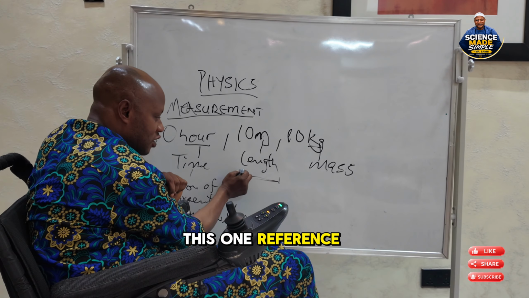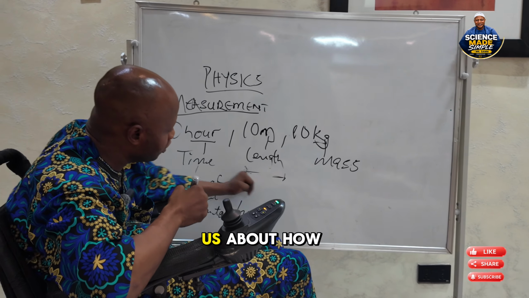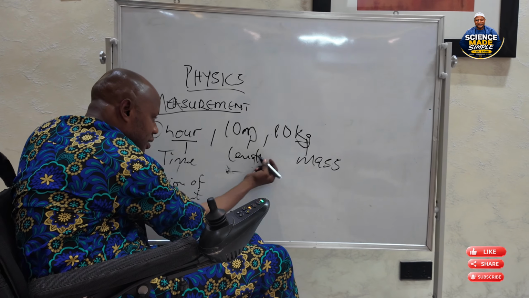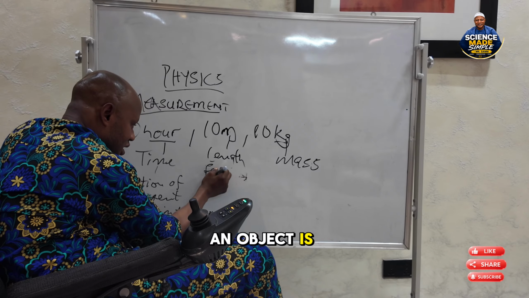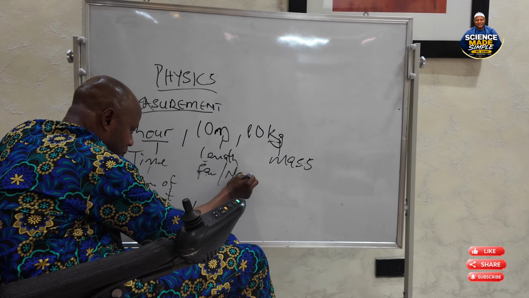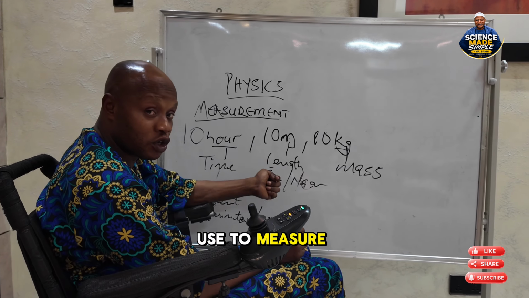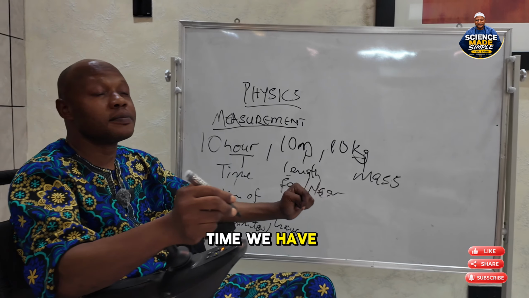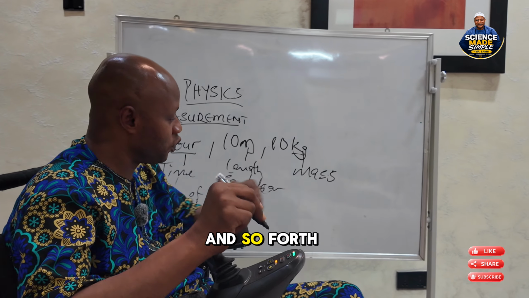So this is one reference point, and this is another reference point. Length tells us how far or near an object is. The instruments used to measure length are the tape rule, meter ruler, and so on and so forth.